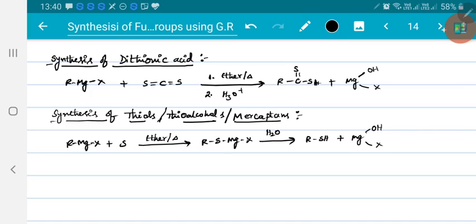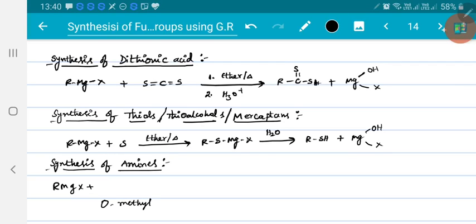Next, synthesis of amines. Grignard reagent is allowed to react with O-methyl hydroxylamine, that means a methyl group is attached to oxygen of hydroxylamine.